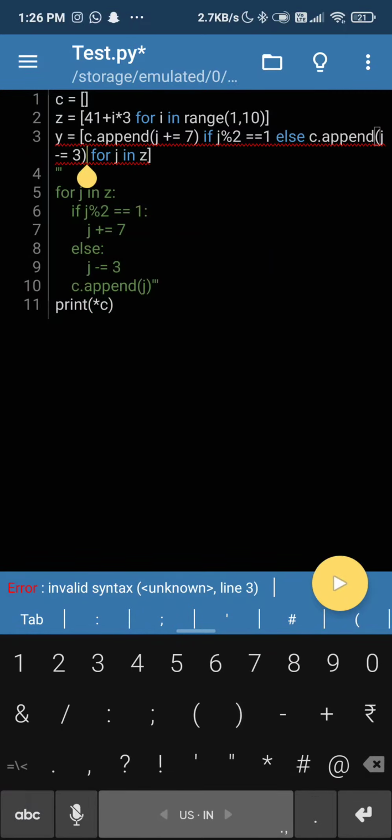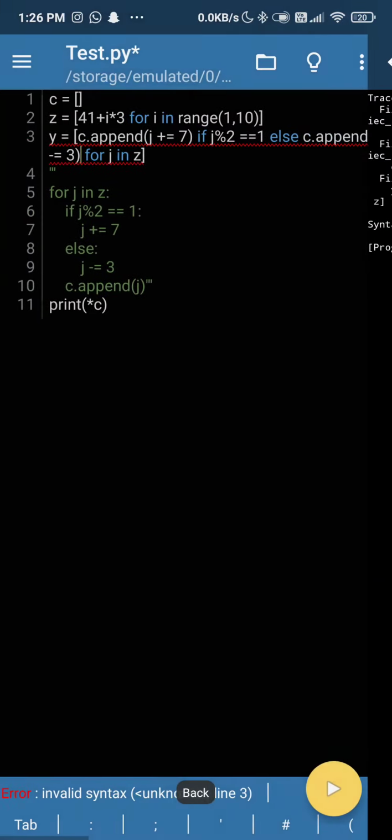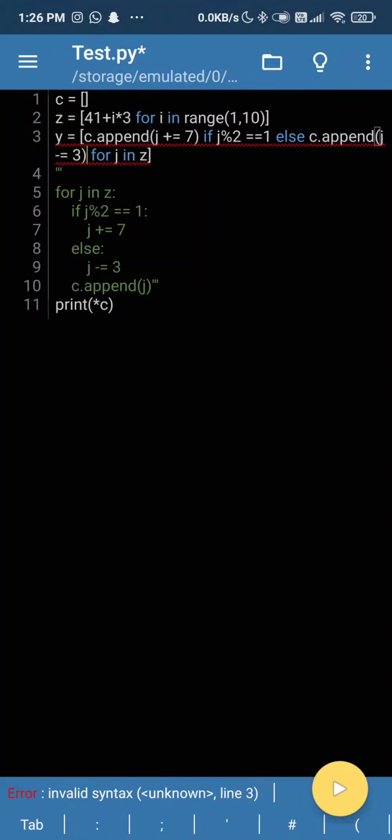Okay. Here, this might work. No. Invalid syntax. Okay. C dot append this if else, C dot append this, for j in z.